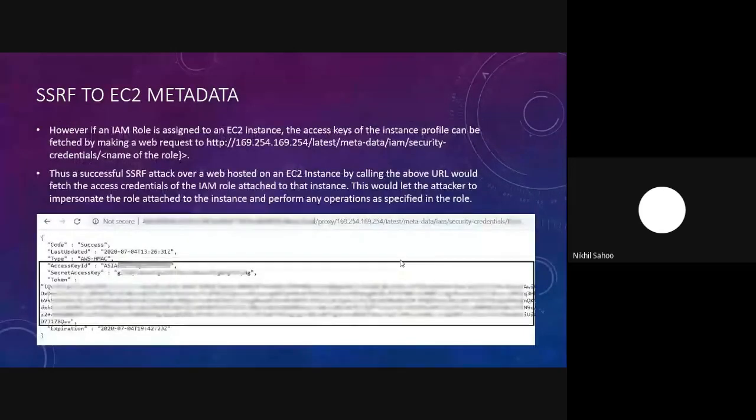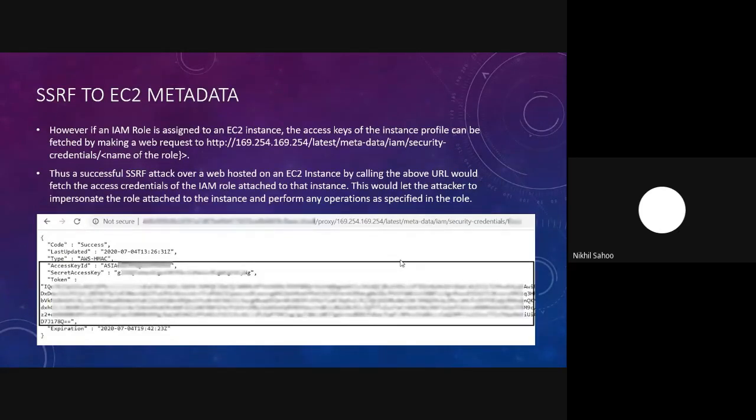And when an IAM role is assigned to an EC2 instance, the access keys of that instance profile can be fetched by making a web request to this URL. In a typical SSRF scenario, let's say you've got a website which has an SSRF vulnerability in one of its parameters, and that website is hosted on an EC2 instance.